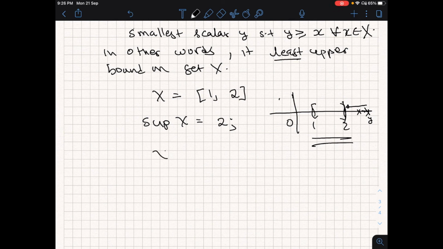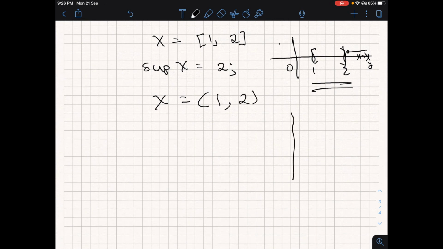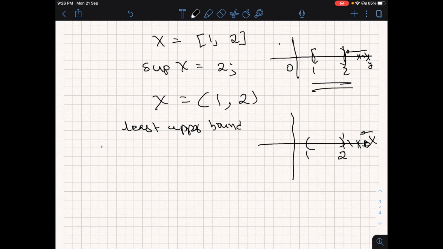Now let us take X to be equal to the open set 1 comma 2, for example, and I want to know the supremum of this. So again the method is the same. I'll start with this. This is an upper bound. Tighten it up. Yes, this is also an upper bound. Tighten it up until you reach 2, which will again become the least upper bound. And so supremum of this set X is also 2.